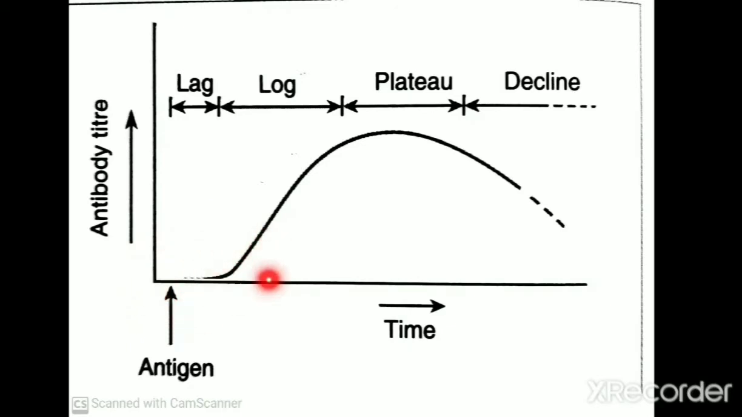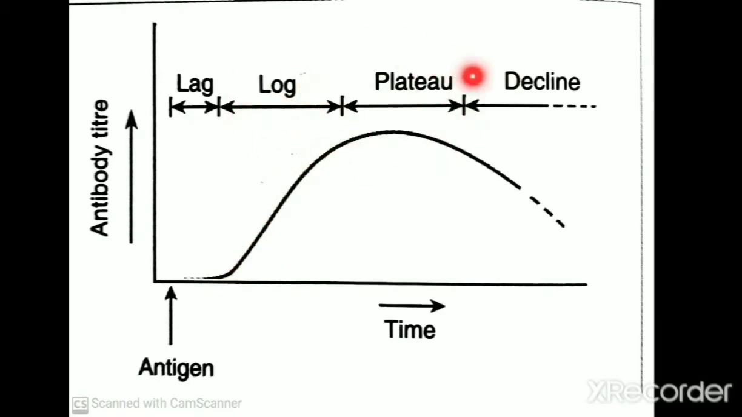So once the plasma cells produce the antibody, there will be an exponential increase in the plasma concentration of antibody, and that phase is known as log phase. So during log phase there will be an exponential increase in the plasma concentration of antibody, followed by an equilibrium phase, that is known as plateau phase.